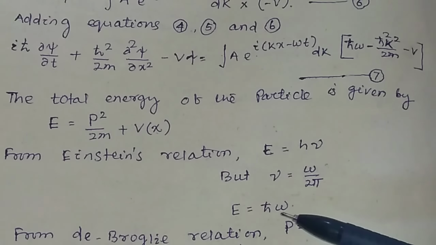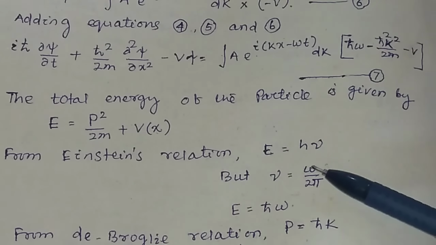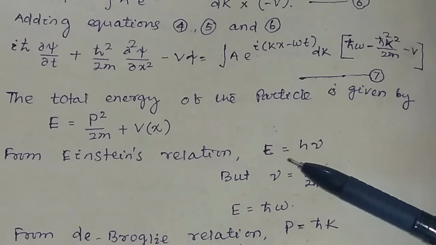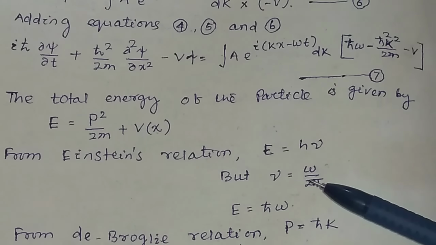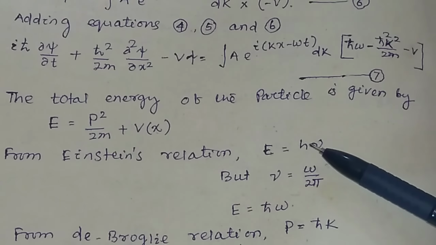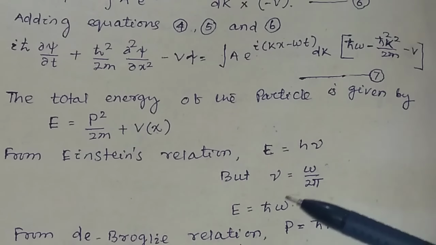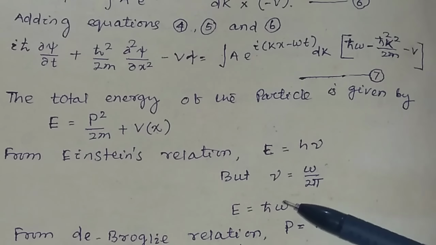That is equal to h cross omega, because we know E equals h nu and nu is equal to omega divided by twice pi. So if we multiply omega divided by twice pi here, it will be equal to h divided by twice pi into omega, and h cross is equal to h divided by twice pi. So E will be equal to h cross omega.